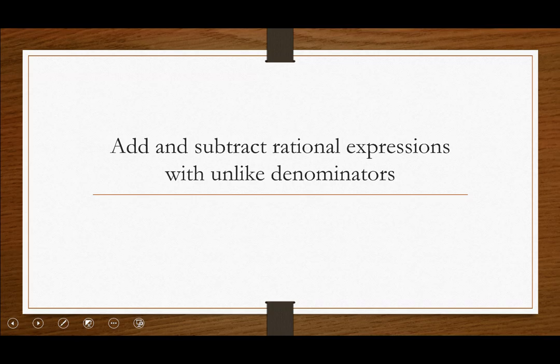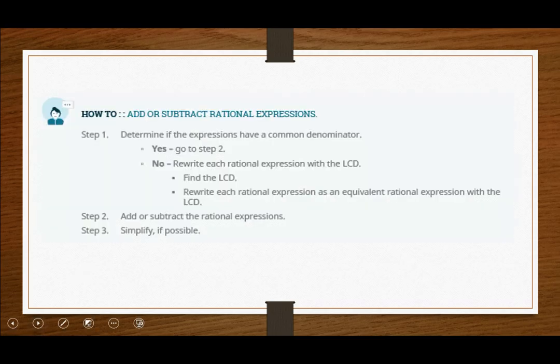So let's apply this in a case where we're asked to do that very operation. In fact, we'll use the exact same numbers that we showed a moment ago. So when we add or subtract rational expressions, if they've already got the same denominator, great. We can just add or subtract the numerators together. Simplify if necessary. If not, we've got to go through this process of identifying the LCD and then rewriting the expression using the LCD as our new denominator.